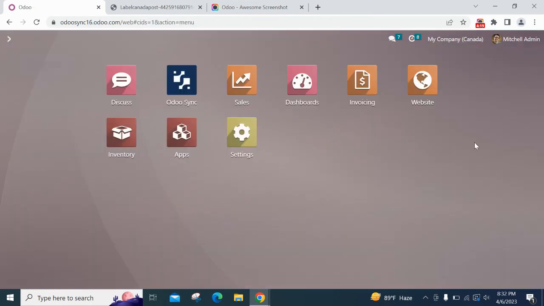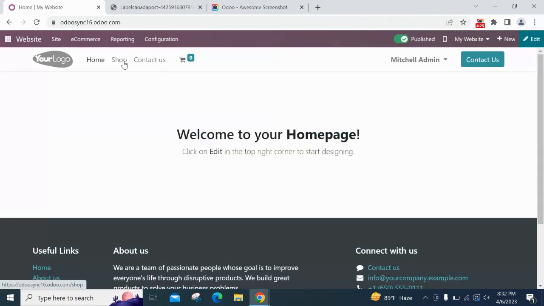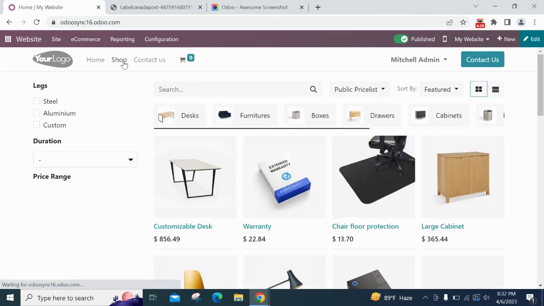We can implement the full system in a website too. For that, I'm going to the shop tab in the website and selecting a product.